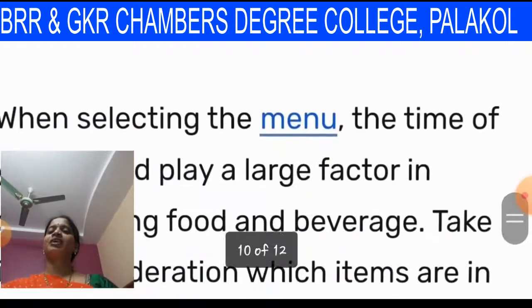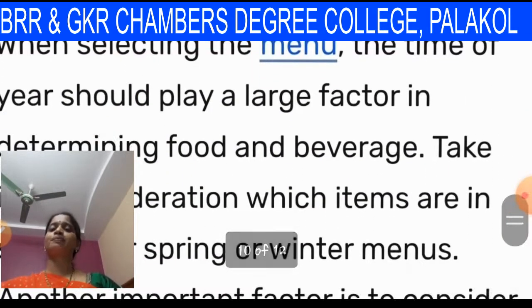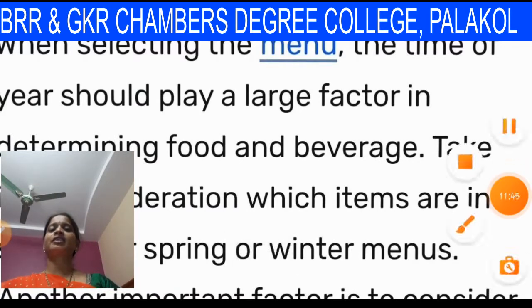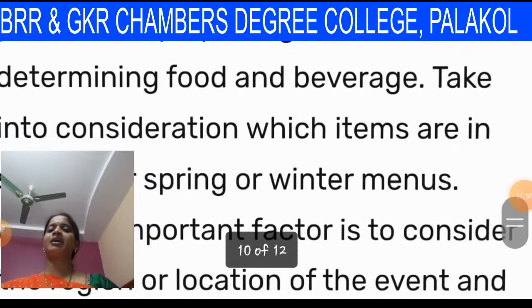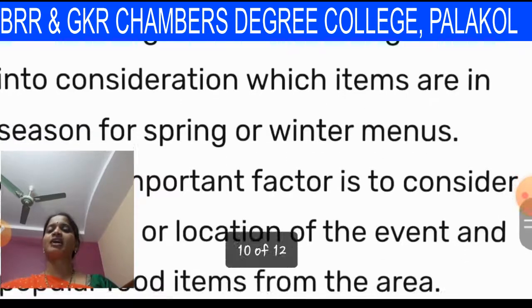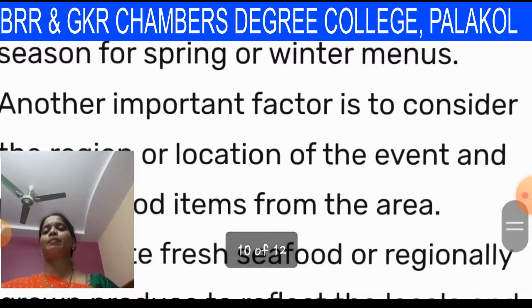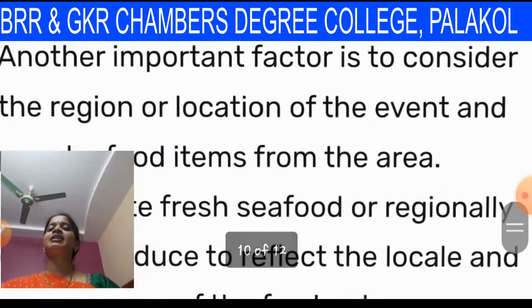When selecting the menu, the time of year should play a large factor. The time of year should be a large factor in determining food and beverage. Take into consideration which items are in season for spring or winter menus. Another important factor is the region or location.